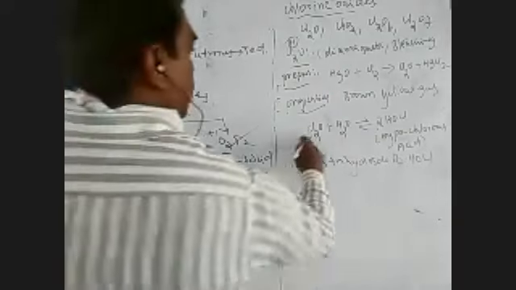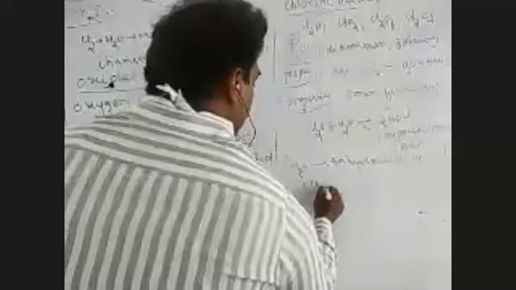Here Cl2O, when dissolved in water, forms HOCl. This is the point that indicates Cl2O is the anhydride of HOCl, that is hypochlorous acid. And on strong heating, Cl2O decomposes into Cl2 plus O2.